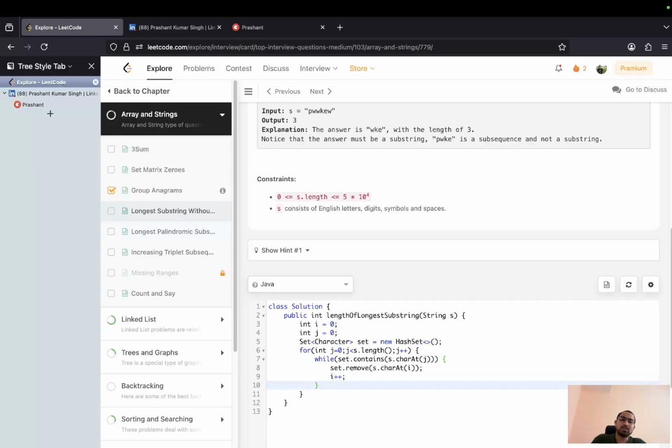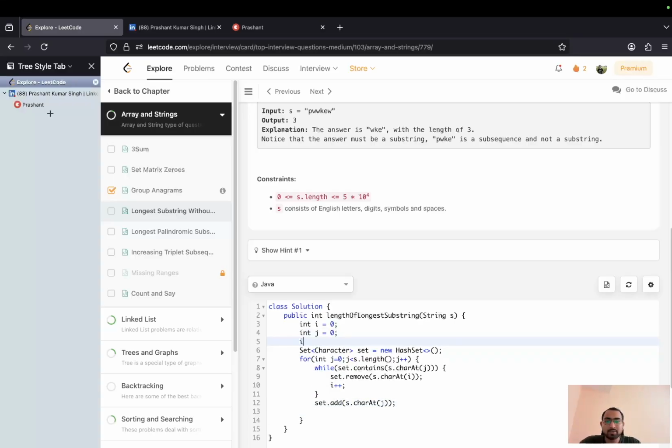Now while the set contains this jth character, it will do this, and if it is not there, it will simply jump over the loop, and now I can just add into my set the value s.charAt(j).